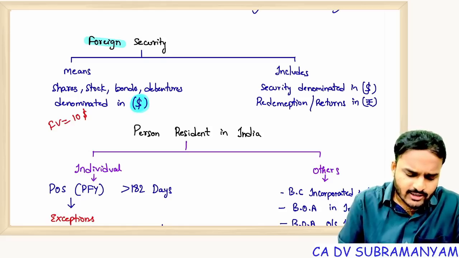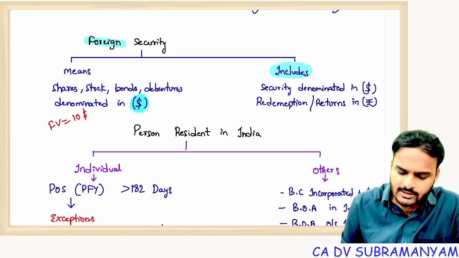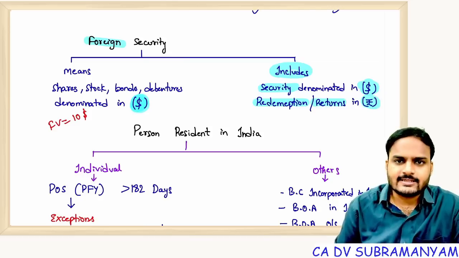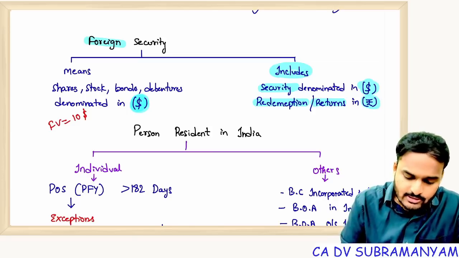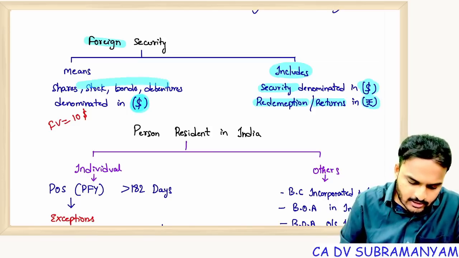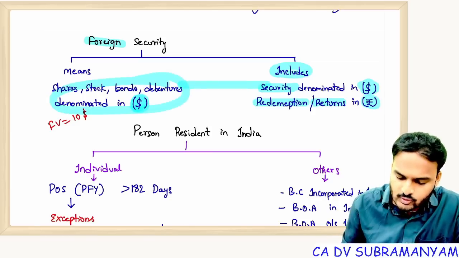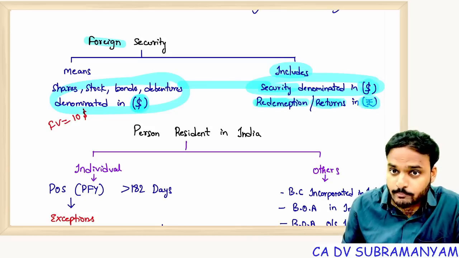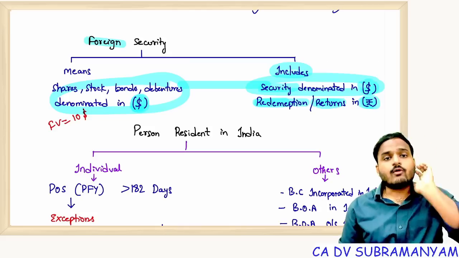Next, foreign security includes securities that are denominated in foreign currency, whereas redemption or returns are in domestic currency. Getting my point? That part is common, and the extra part is that even though redemption or returns are in rupees, it is still a foreign security.